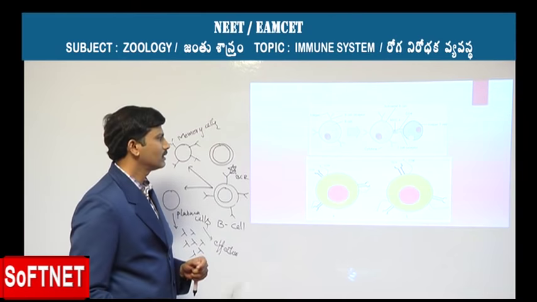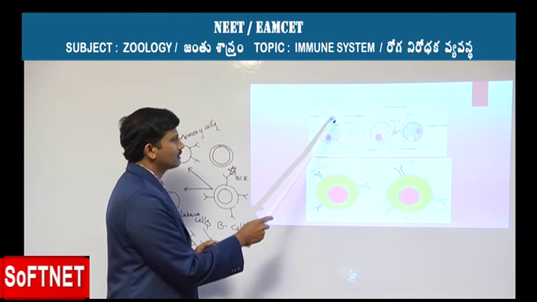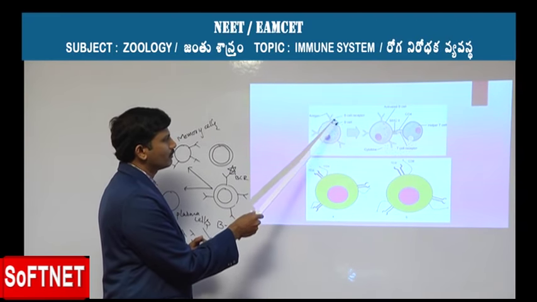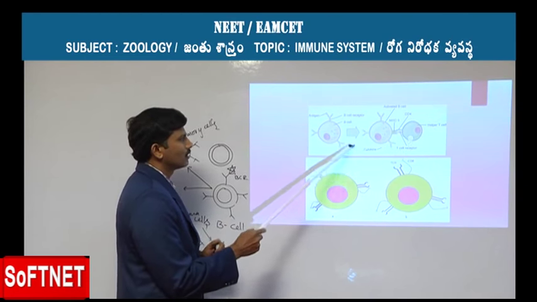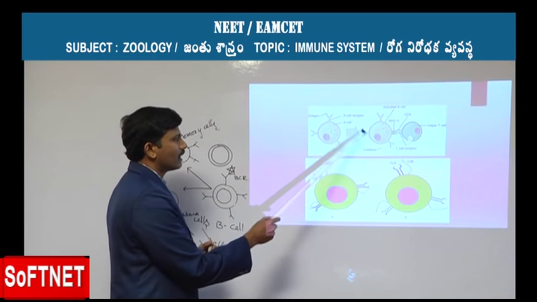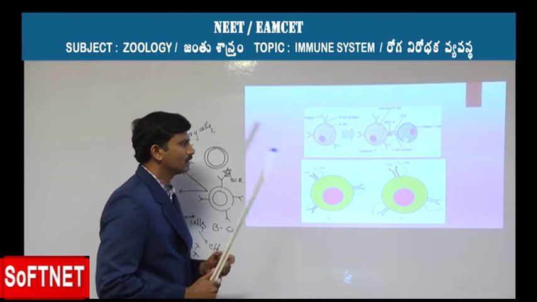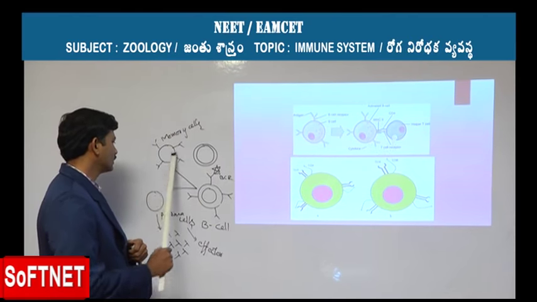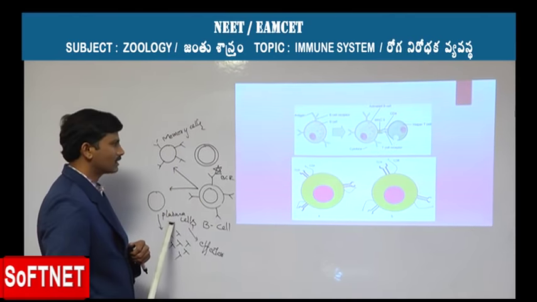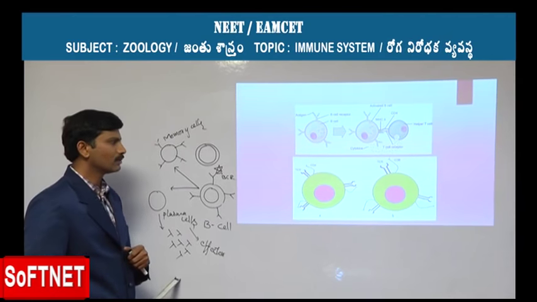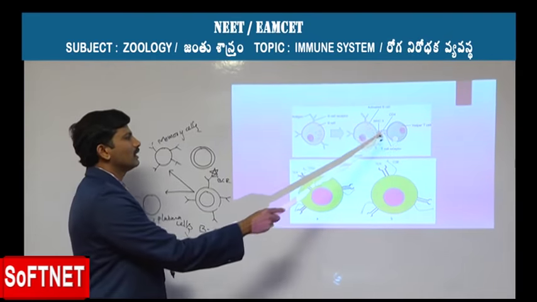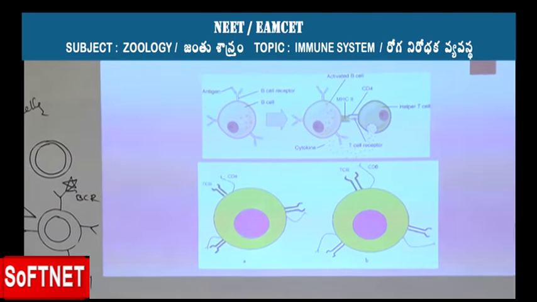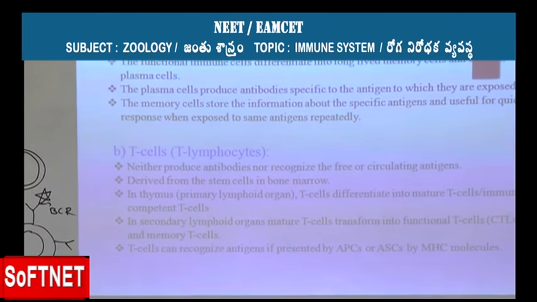If you look at the slide diagram, this is a B lymphocyte cell with a membrane-bound antibody. Whenever it comes in contact with the antigen with the help of the BCR, the B lymphocyte cell becomes activated. Later, through interaction in the secondary lymphoid organ, it differentiates into memory cells and plasma cells responsible for production of antibodies. This occurs with the help of T lymphocyte cells, which we will study in the course of this session.